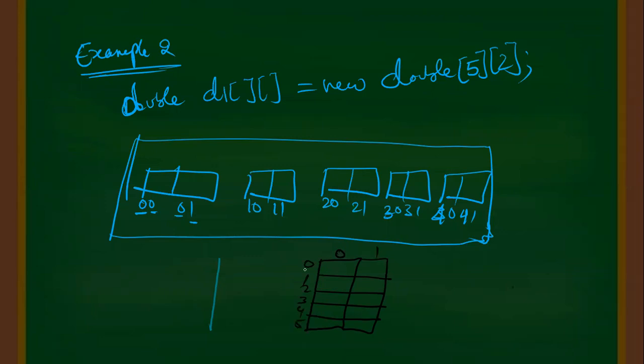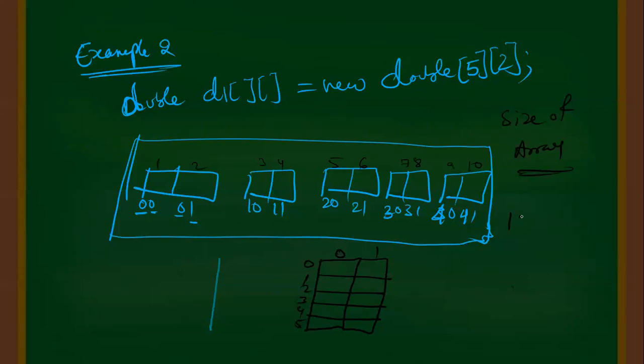Now, if you want to calculate the size of the array here, how to calculate it? It is very simple. How many locations are we allocating? 1, 2, 3, 4, 5, 6, 7, 8, 9, 10.